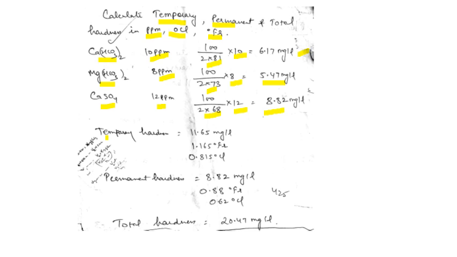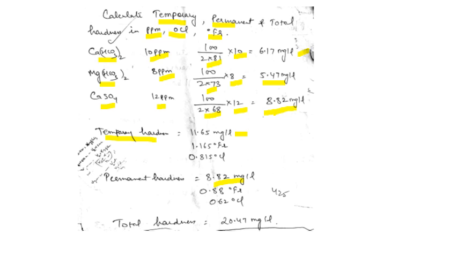So you know the temporary hardness is caused due to the carbonates and bicarbonates of calcium, magnesium and the heavy metal ions. Here two bicarbonates are there, so we add 6.17 and 5.47. It comes 11.65. If we add both the bicarbonate hardness, we get 11.65. That is the temporary hardness. And the permanent hardness in the water is due to the calcium sulfate, which is 8.82 milligram per liter. So this answer comes in milligram per liter.